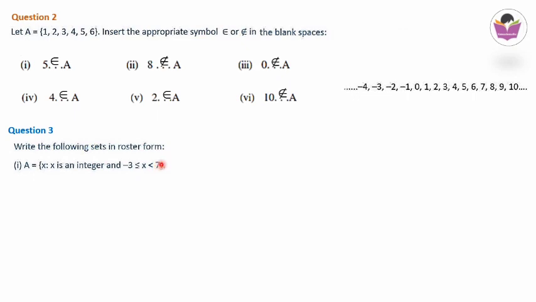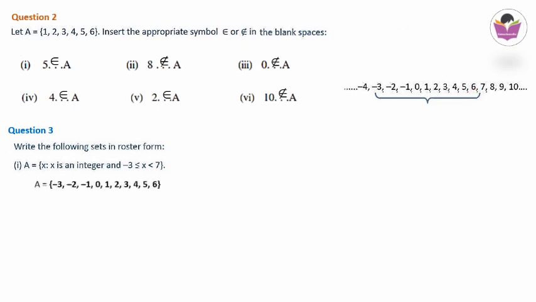Just before 7 means up to 6 only. Minus 3, minus 2. From there we have to start and we have to stop just before 7 because here there is no equal to. Means from the list minus 3 to 7, but we will not take this 7. Just before 7 only we will be taking, means up to 6.